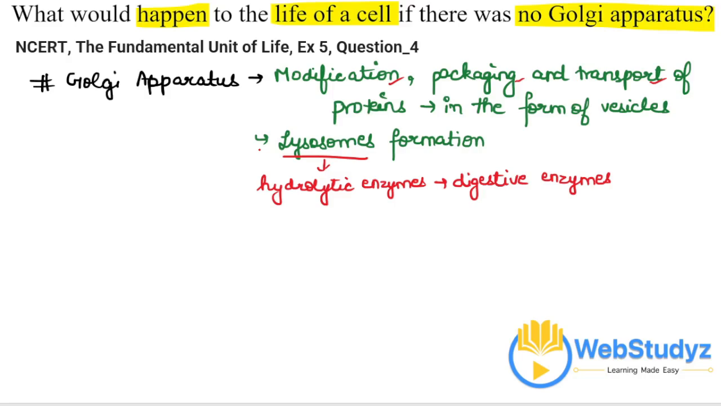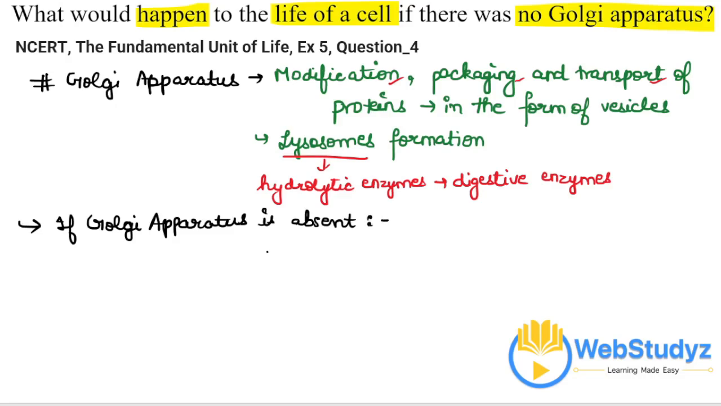So if the Golgi apparatus goes missing or goes absent in a cell, then the cell will not be able to modify a protein, pack a protein, transport a protein, or even form the lysosomes, which will eventually lead to the death of the cell. So if the Golgi bodies or the Golgi apparatus is absent, then what are the consequences we are going to see?